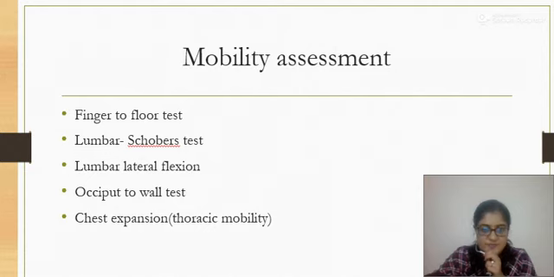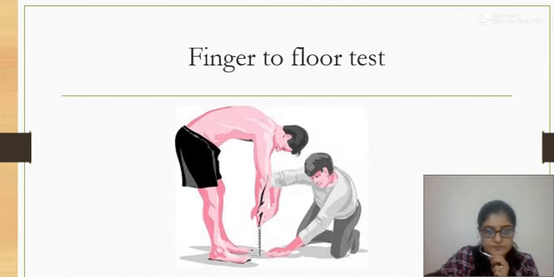Mobility assessment: these are the tests which we usually do to assess mobility. First is the finger to floor test. Next is the lumbar mobility assessment, Schober's test. Then the lumbar lateral flexion test, the occiput to wall test, and finally chest expansion is checked for thoracic mobility. This is how we do the finger to floor test.